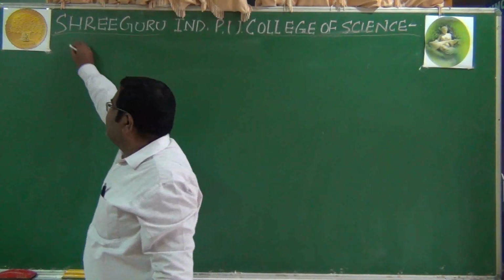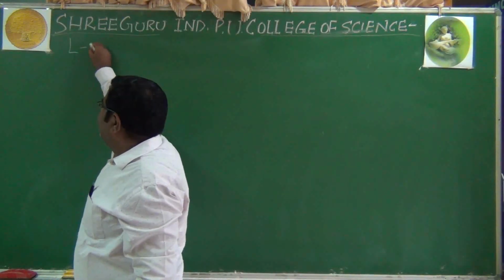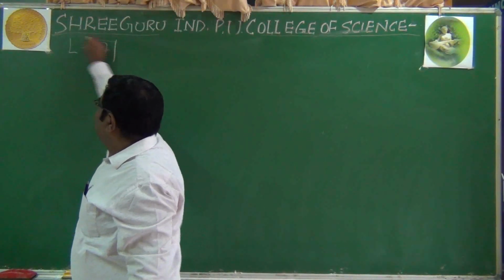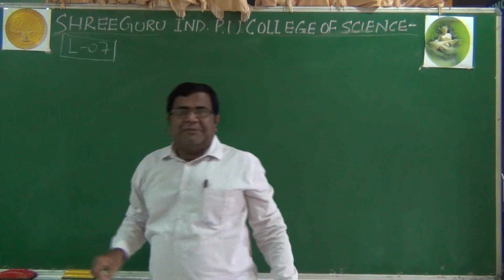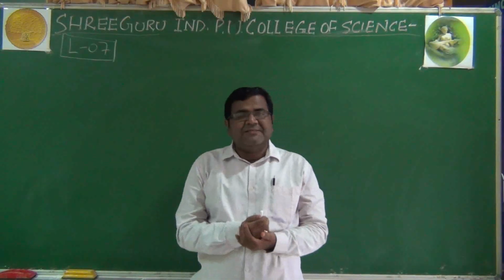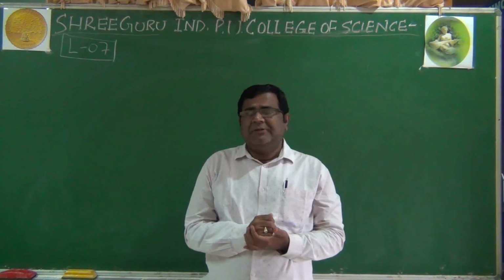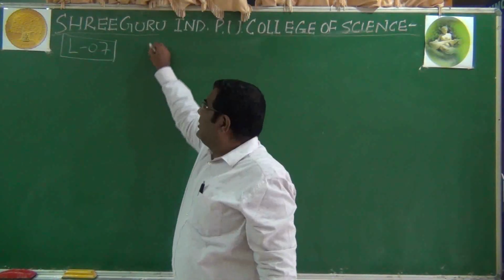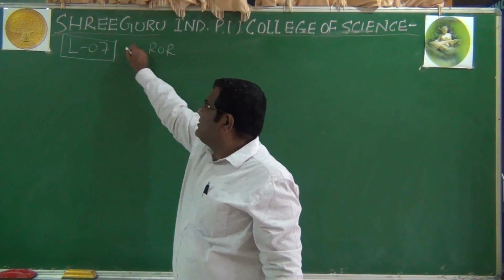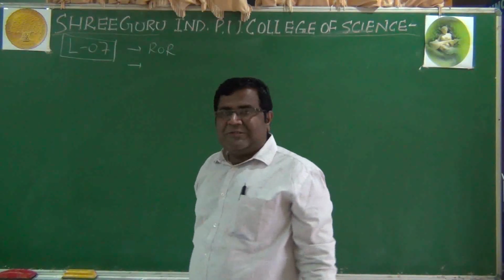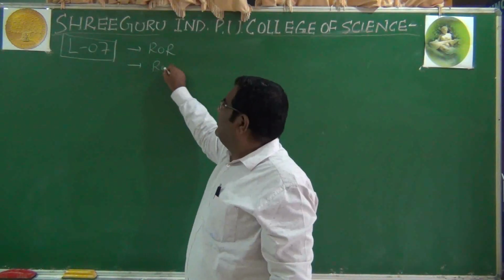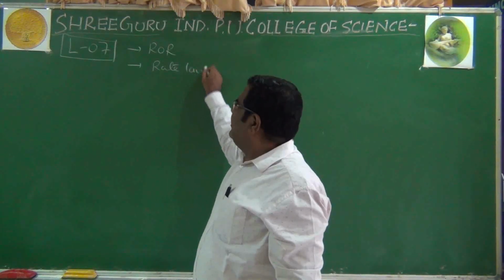This is lecture number 7 in our chemistry classes. Till now we have covered the rate of reaction concept. Then we come across the rate law.